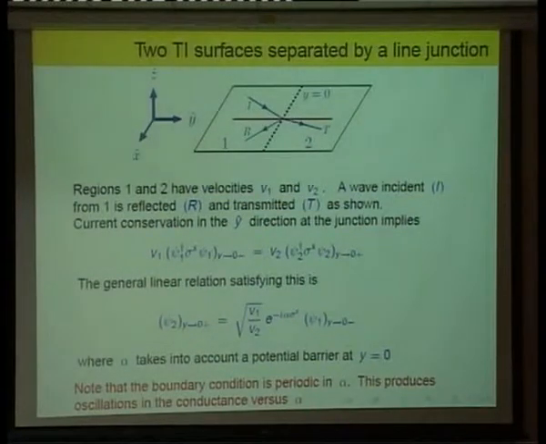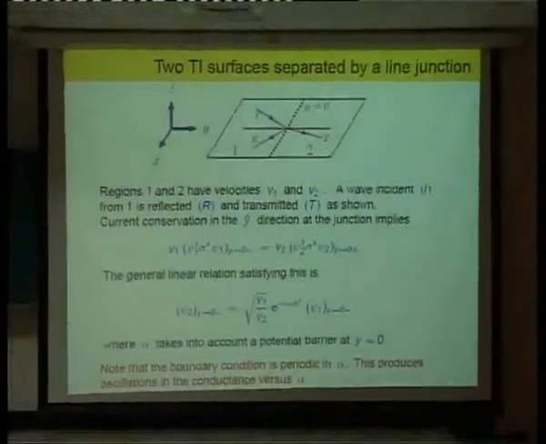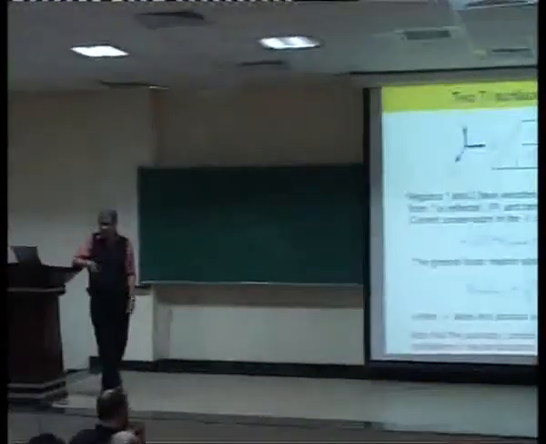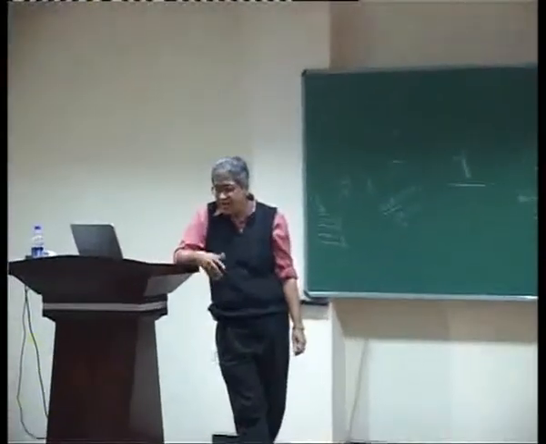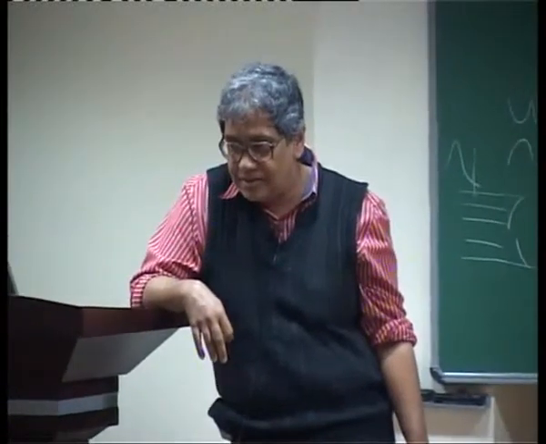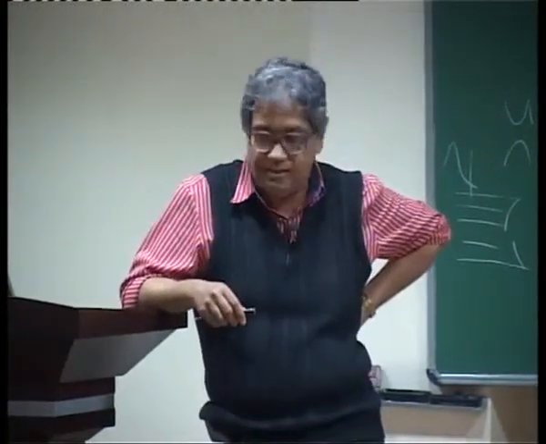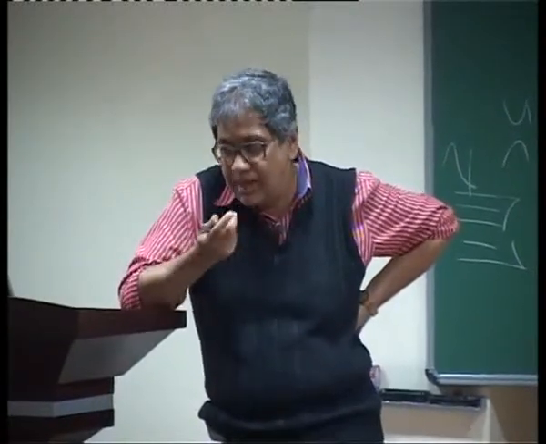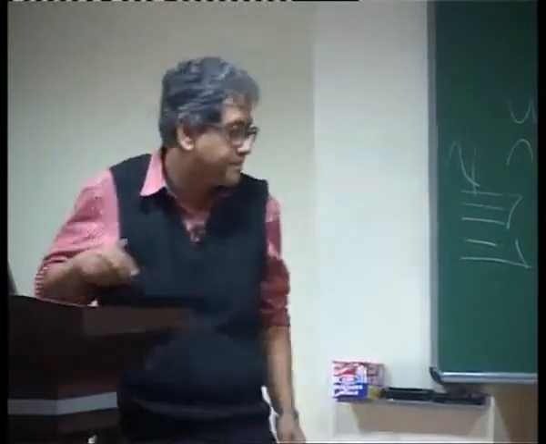Because of the spin momentum locking, if the incidence is 90 degrees, it will be like a spin flip kind. That's right. Alpha equals pi by 2 is the maximum barrier strength that you can have, and beyond that it again starts looking like a weaker and weaker barrier, and alpha equals pi actually doesn't look like a barrier at all. So the reflected electron will have opposite spin. Yes, but that has to be because it's a topological insulator surface. A standard barrier wouldn't do that.